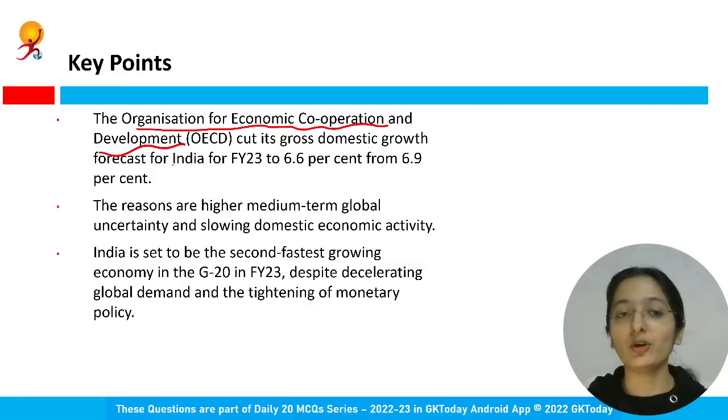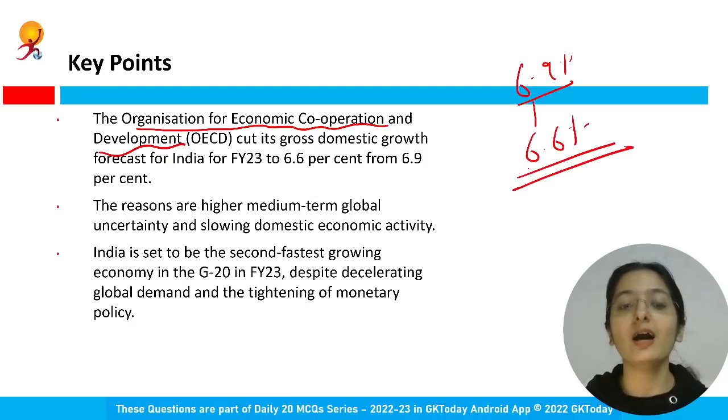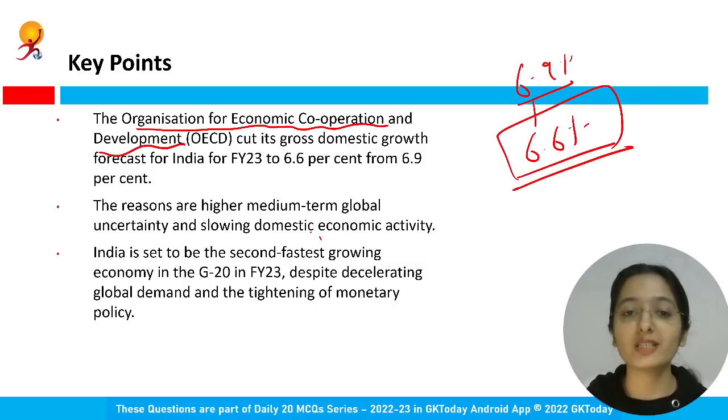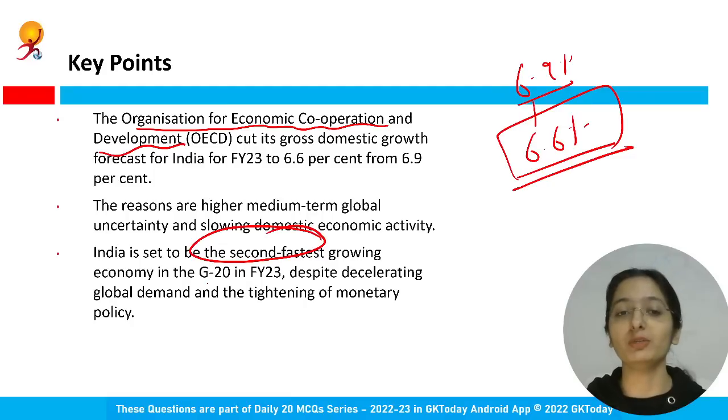According to the OECD, it has cut its GDP forecast for India. Earlier it was 6.9%. Now they have lowered it to 6.6% for financial year 23. The key reasons are the slowing of domestic economic activity and global uncertainties. But overall, India is set to become the second fastest growing economy in the G20 in financial year 23.